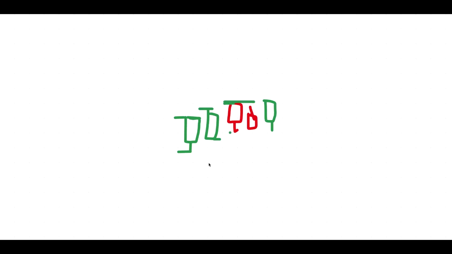When you watch the daily time frame candlesticks, you will see a mix of candles, right? Sometimes green, sometimes red. That is how you will see the candlesticks on your chart, like this mix of green and red. And in all these candlesticks, one thing you can see: this is the high and low of this candlestick, and the next day's candlestick is within that range. Now this is the high and low, and the next day's candle traded within that range. Next, this is the high and low, and the next day's candle is within that range. Next day, this is the high and low. That is how you will see that most of the time candlesticks are trading within the range.